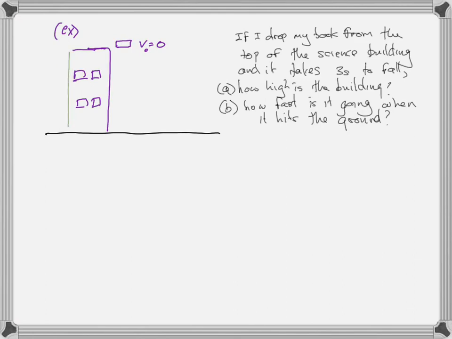Let's label some things in the picture. Let's call the building a height h. And let's say we said already v0 equals 0. And we know that it accelerates in that direction at 9.8 meters per second squared. I don't know whether that's positive or negative yet. Why not? Because I haven't defined a positive direction yet. It's just always going to accelerate in the downward direction. And the displacement is going to be in that direction. So I don't have to, but I'm just going to call that my plus x direction. So let's define my plus x direction as down.